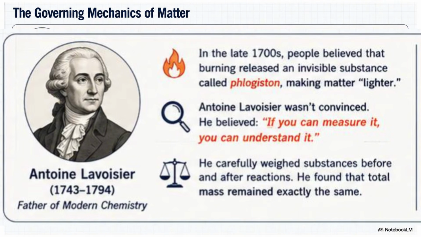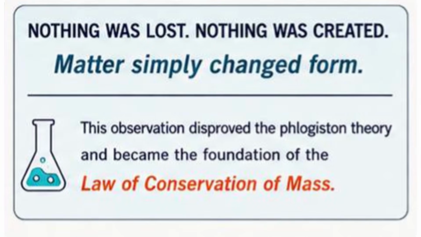Unlike many scientists of his time, Lavoisier didn't rely on assumptions. He believed in something we still practice in engineering today: if you can measure it, you can understand it. So he did something simple but revolutionary. He carefully weighed every substance before and after a chemical reaction. For example, he heated mercury inside a sealed container and measured the masses of the mercury, the air, and the product that formed. To his surprise, he found that although the substances had changed, the total mass remained exactly the same. So nothing was lost, nothing was magically created, matter simply changed form.